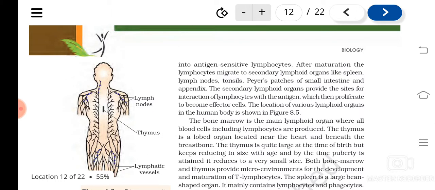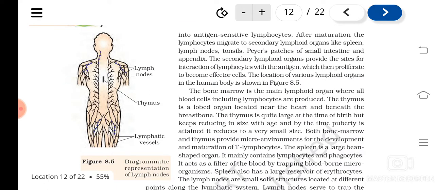They are the organs where the interaction of the lymphocytes and the microorganisms takes place. Then the bone marrow is the main lymphoid organ, and there the lymphocytes are produced. Thymus is another organ.